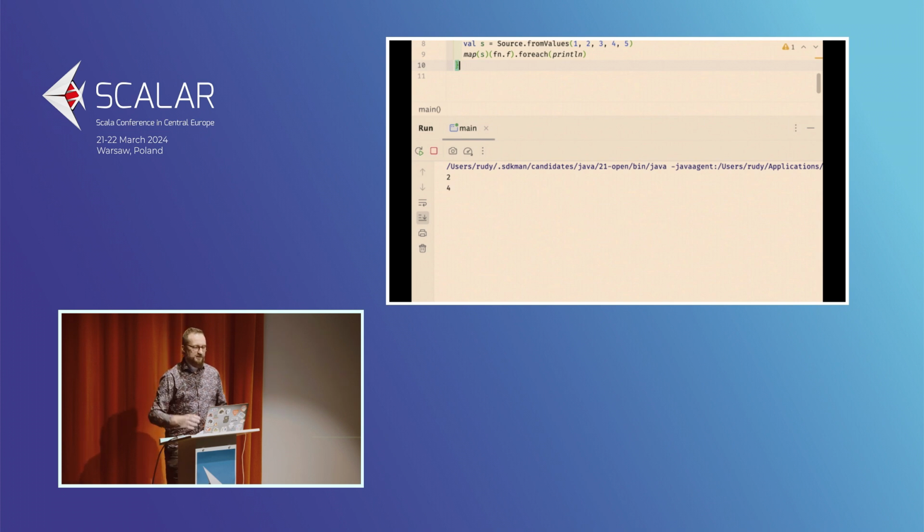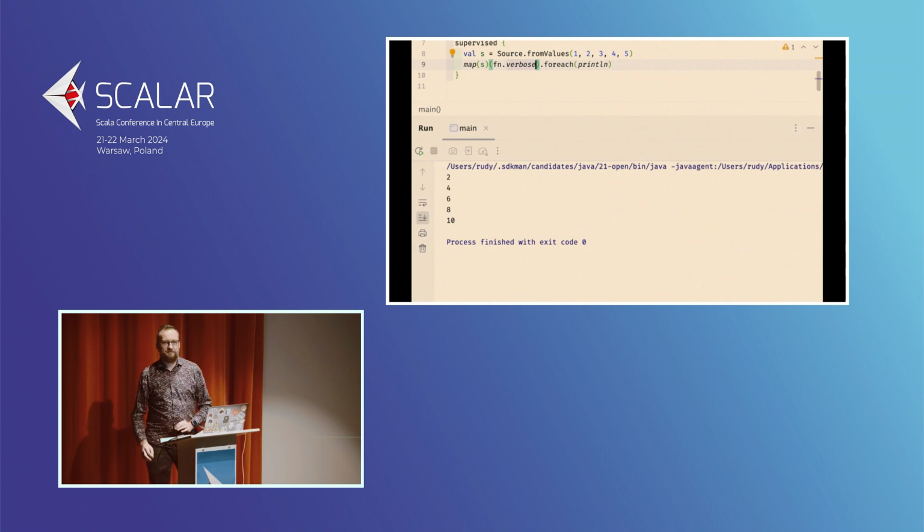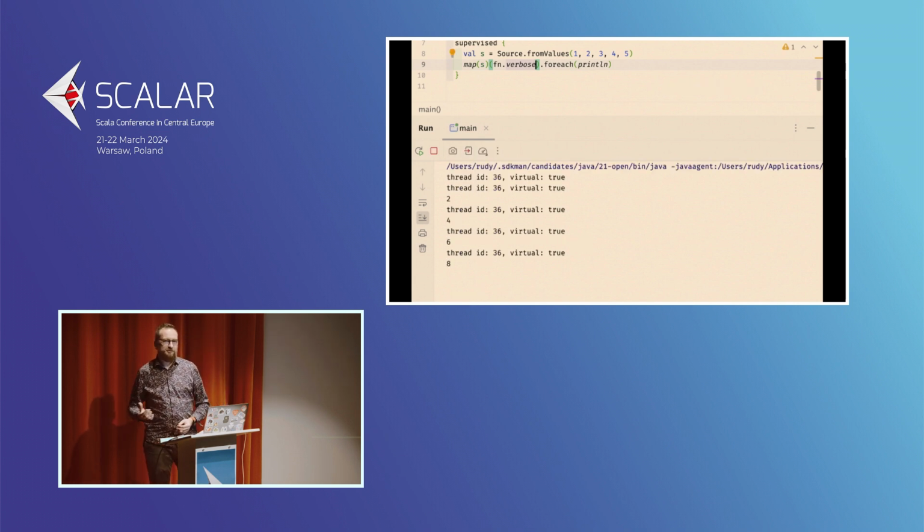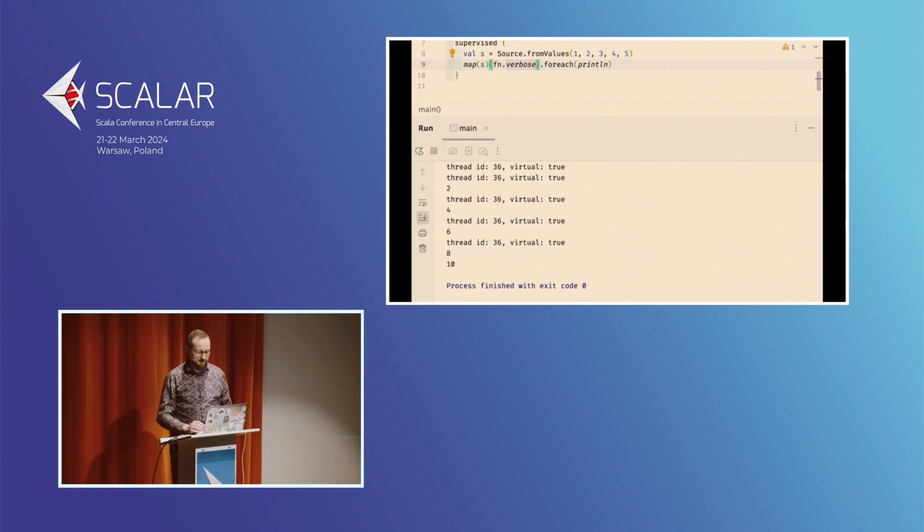Okay, now you can see that actually the f function, apart from mapping, is sleeping for a second, so there is this nicer effect here. Well, it worked, so far so good. We can also replace this f function with a verbose variant that prints the ID of the thread, and which tells us whether the thread is a virtual one or not. So this is kind of a proof that, first of all, these computations are running in a single virtual thread, so there are no multiple threads started in the background, and they are actually virtual. So we are actually leveraging the capabilities that Java 21 gives us.